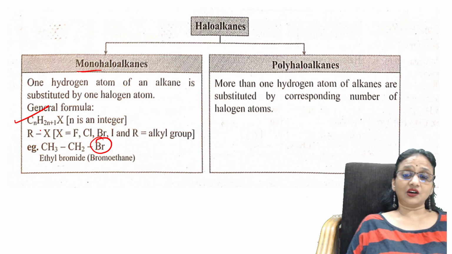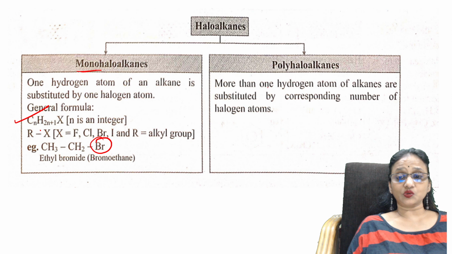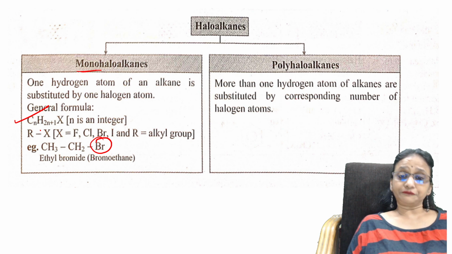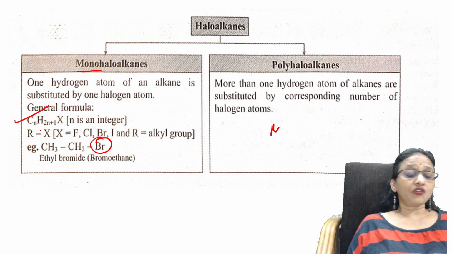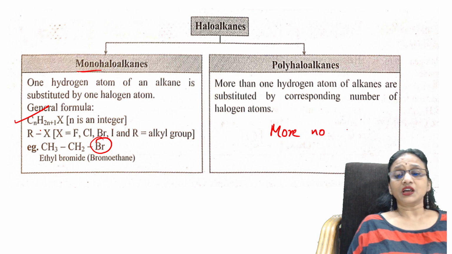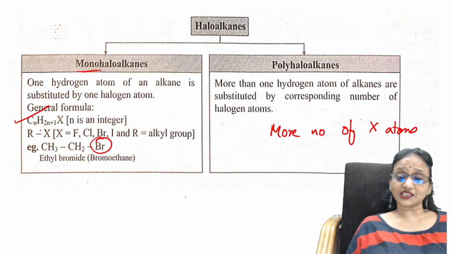Polyhalogen or polyhaloalkanes are those where more than one hydrogen atom of alkanes is substituted. That means there are more halogen atoms, X atoms. Shall we see the classification?